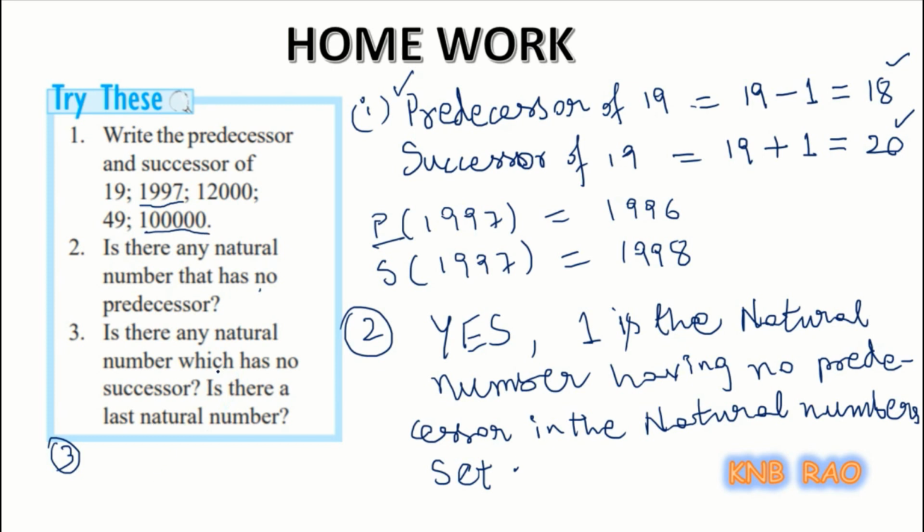So like this, we cannot say which is the last natural number, and certainly there is no such natural number which has no successor. So answer to it is no. Every natural number has successor to it in the same natural number set. So this is the answer to the third one. Is there a last natural number? No to that also. So this is the first homework.